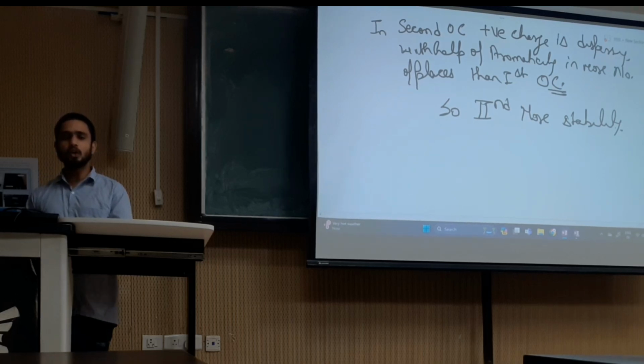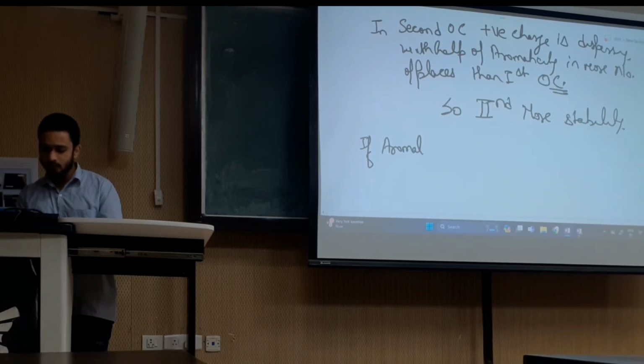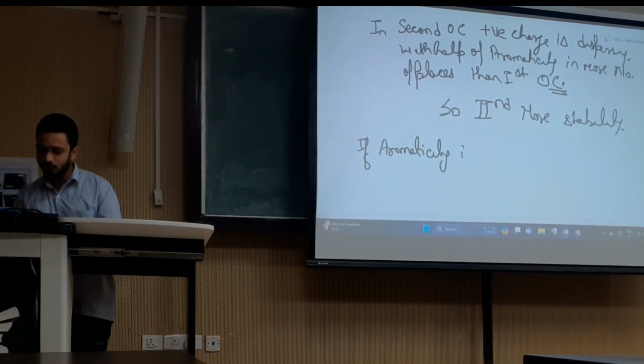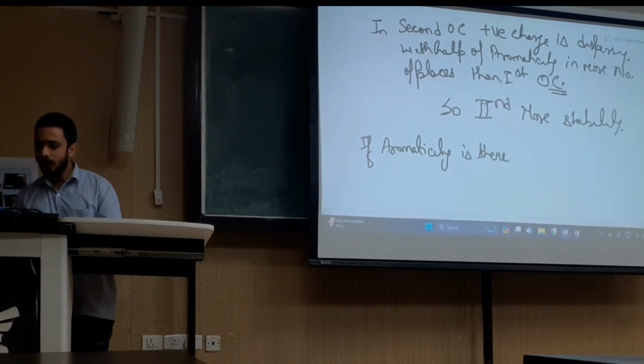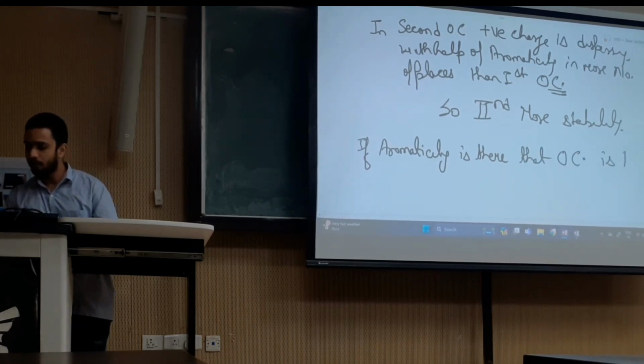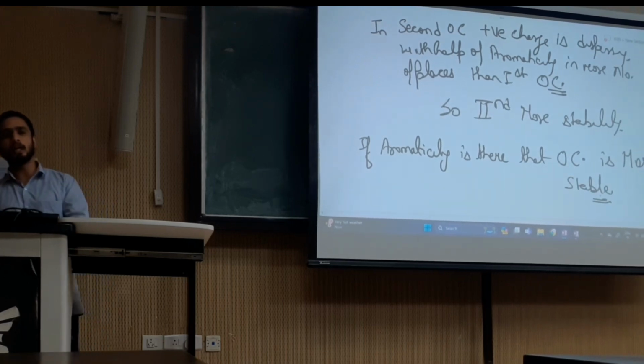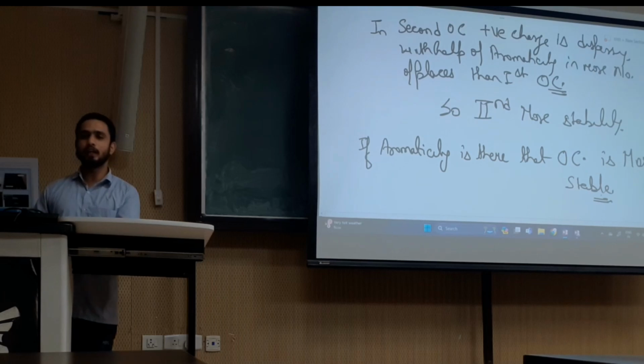So we can conclude that if aromaticity is there, that organic compound is more stable. Aromaticity increases the stability of the organic compound.